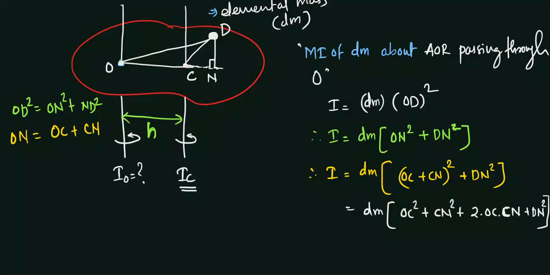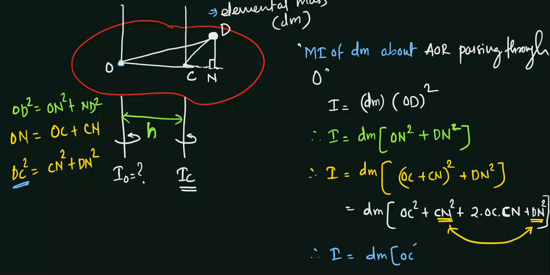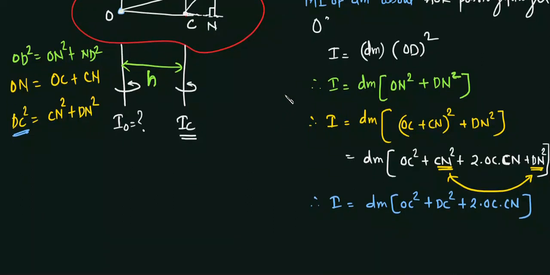Also, if you see this DC square, here we can write DC square as CN square plus DN square. So this CN square plus this DN square, they both can be combined as DC square. So the moment of inertia will become dm in bracket OC square plus DC square plus 2 into OC into CN. Okay, simply.